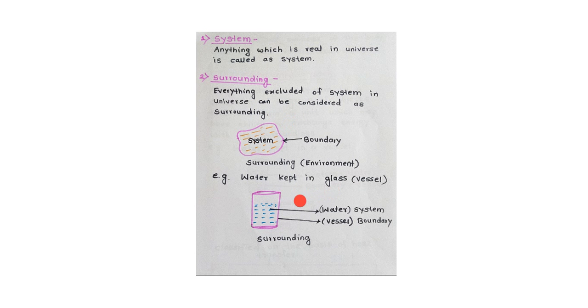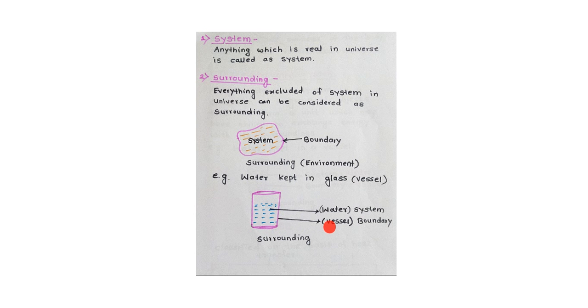The water is the system and this vessel is the boundary, and the atmosphere around it is the surrounding. Water in a vessel is the system, and this vessel is the boundary.